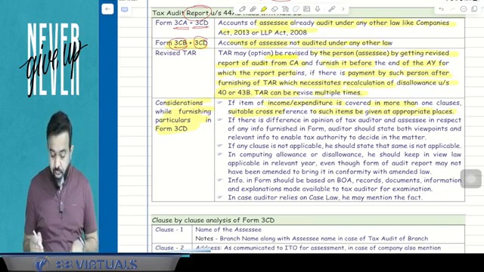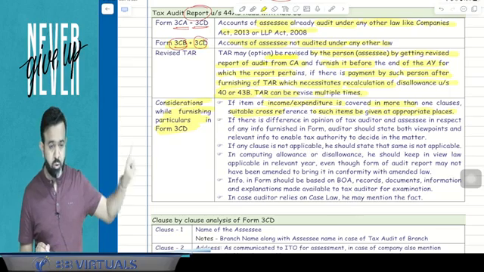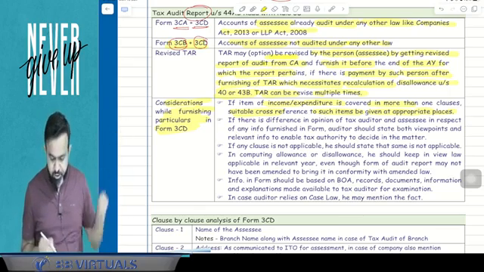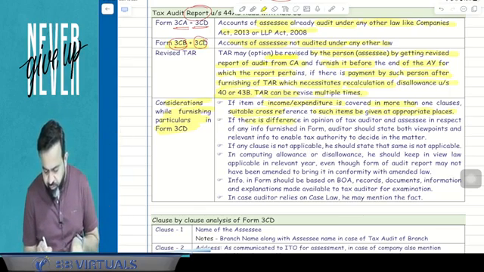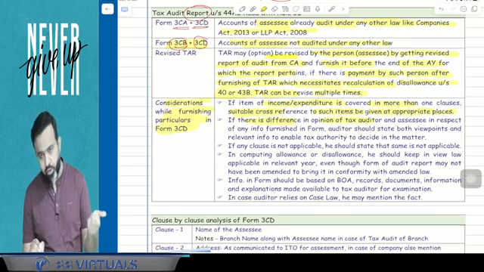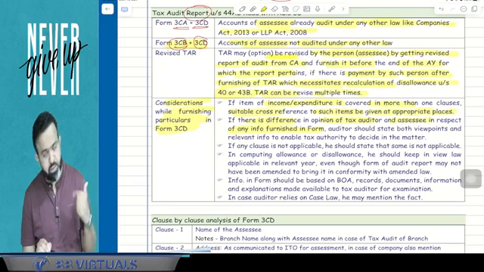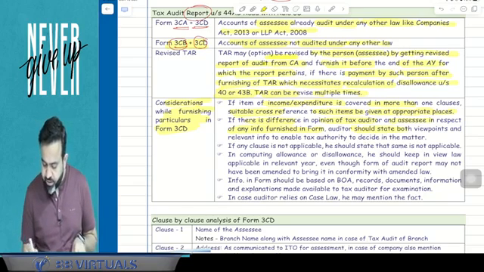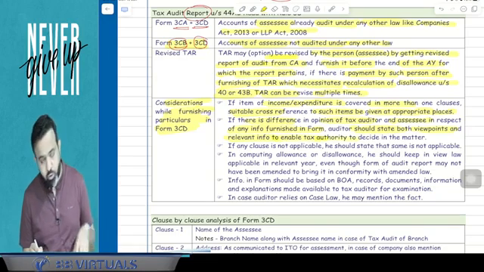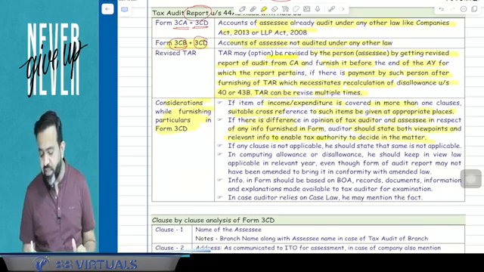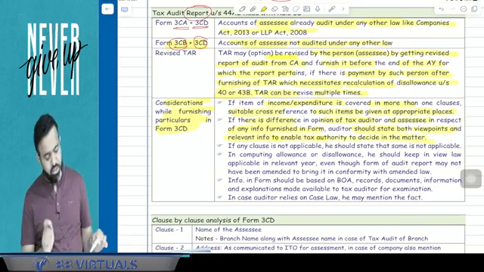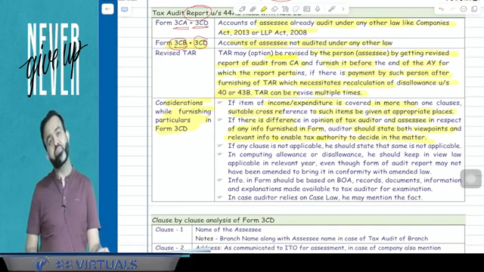Now second, this is very interesting because in the exam they may ask this point, so pay attention. If there is a difference in the opinion of the tax auditor and the assessee in respect of any information furnished in the form, the auditor should state both viewpoints and relevant information to enable the tax authority, the income tax department, to decide in the matter. Guys, this is a very interesting point and you have to remember this.